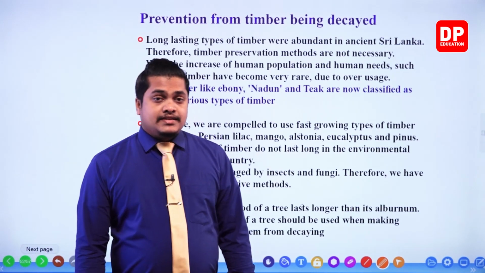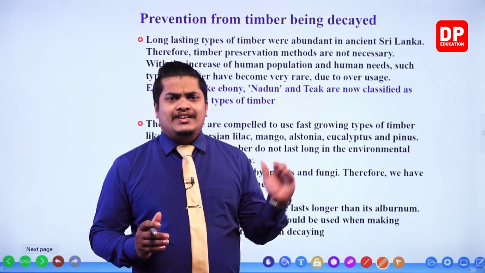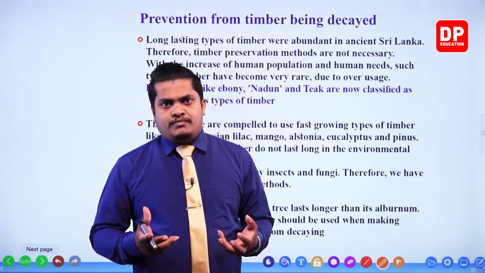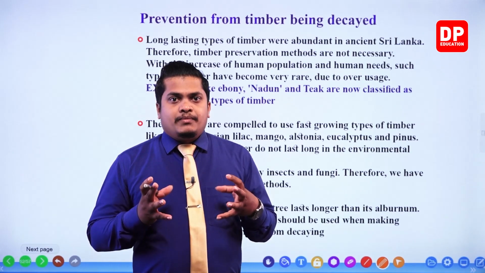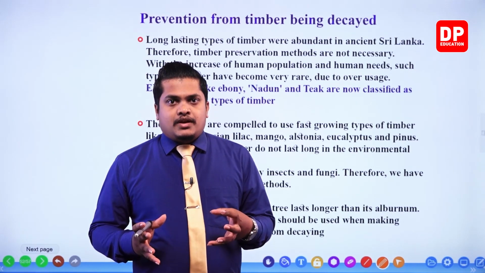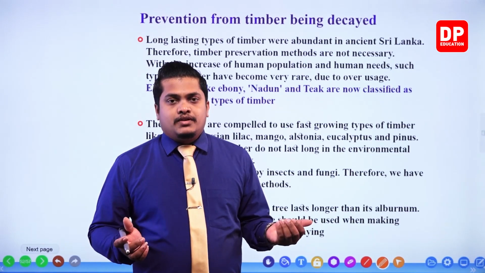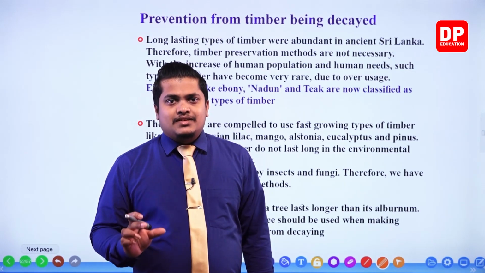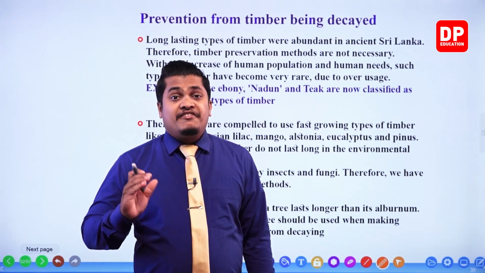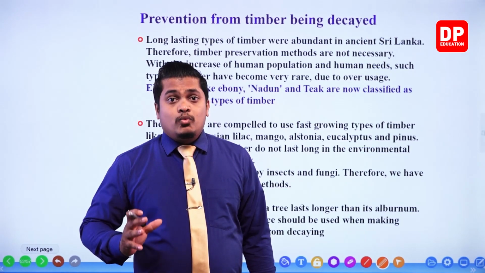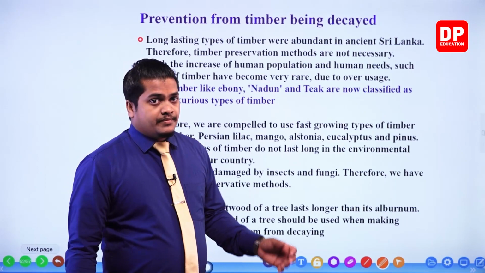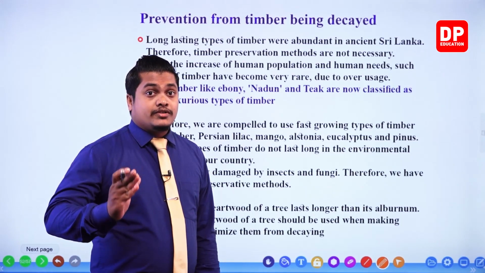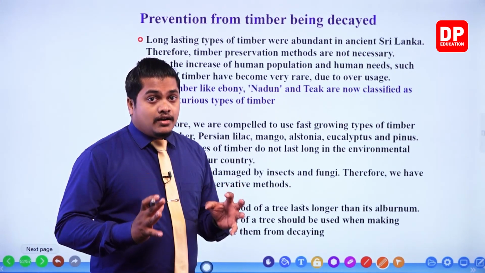Now, my dear children, like I said when I was starting the lesson, during the ancient time period, we had enough timber. But with the increase of the population, my dear children, what has happened? Because of the overusage of timber, now we don't have enough timber to be utilized in places. So there are certain types of timber which are very rare, and some timbers are now very luxurious. What are the examples? Timber like ebony, nadun, and teak are now classified as very luxurious, my dear children.